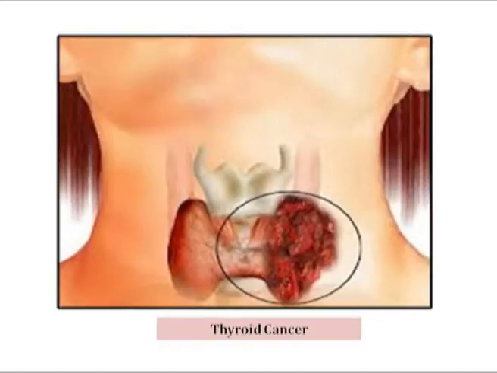There may be a lump in the neck, change of voice, and difficulty in breathing or swallowing. Whereas thyroiditis can be characterized by pain and tenderness in the thyroid area, neck and throat, and difficulty in sleeping. It can also trigger hyper or hypothyroidism.